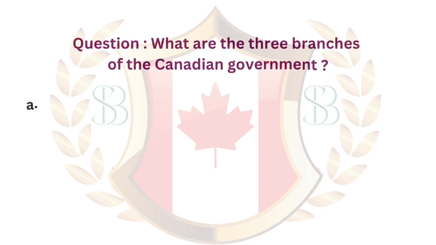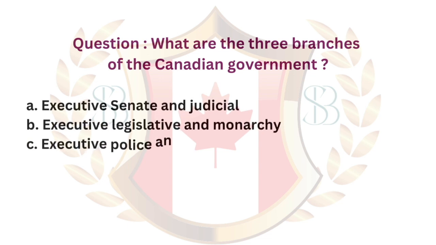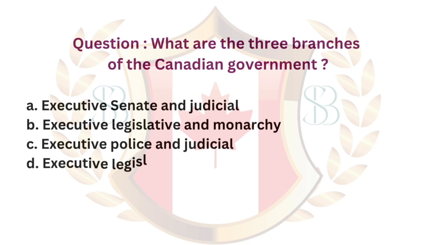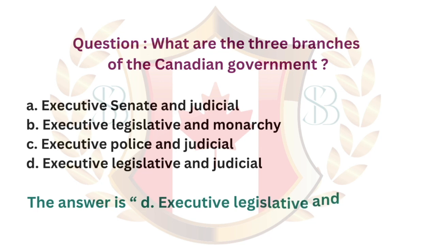Question. What are the three branches of the Canadian government? A. Executive, Senate, and Judicial. B. Executive, Legislative, and Monarchy. C. Executive, Police, and Judicial. D. Executive, Legislative, and Judicial. The answer is D. Executive, Legislative, and Judicial.